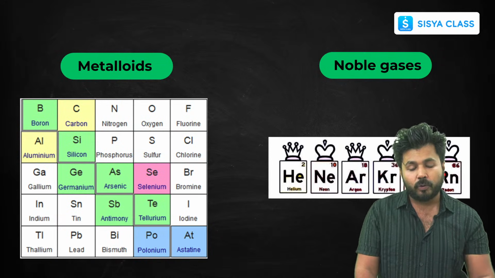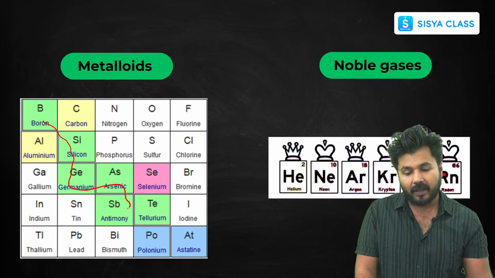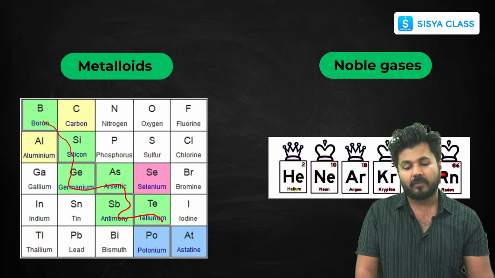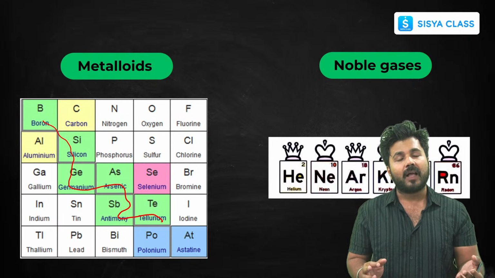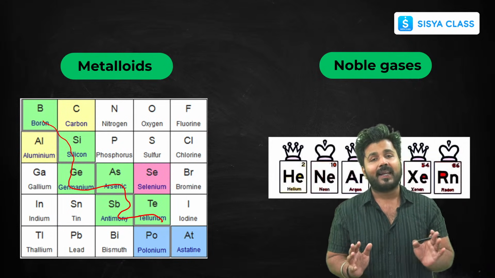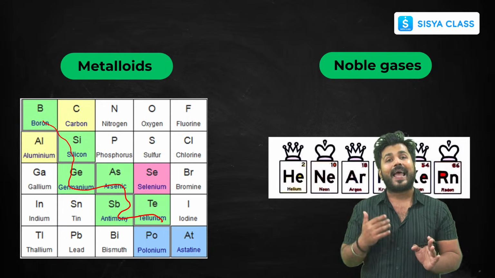Now let's talk about metalloids and noble gases. I have already introduced metalloids to you. Still, you can see here boron, silicon, germanium, arsenic, antimony and tellurium. These are mostly your metalloids. The most commonly used metalloids are silicon and germanium, and as I have told you, they are mostly used for making semiconductor chips and LEDs.